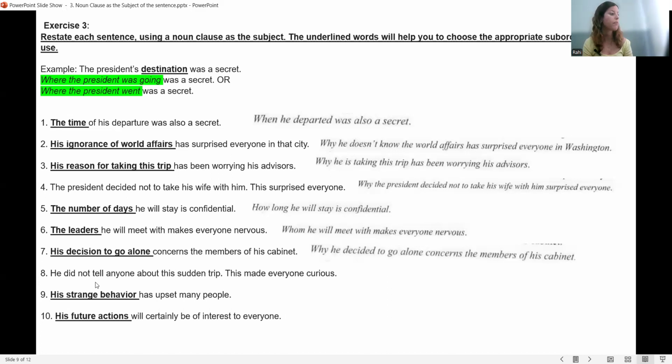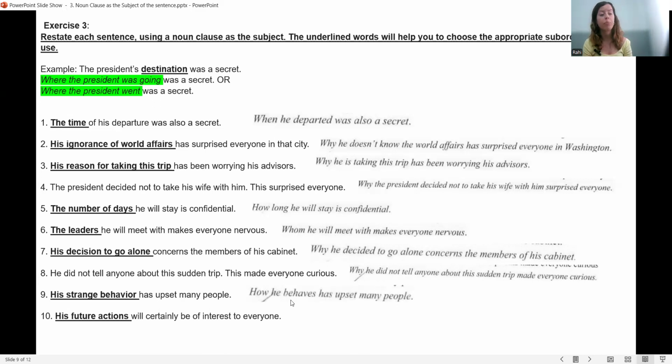Again, the reason. He did not tell anyone about this sudden trip. This made everyone curious. So why? The reason again. Why he did not tell anyone about this sudden trip made everyone curious. His strange behavior has upset many people. How he behaves.